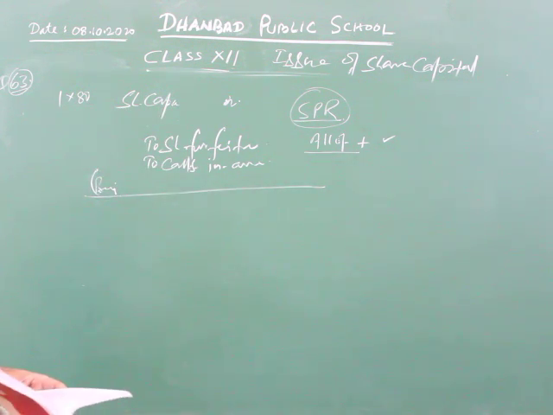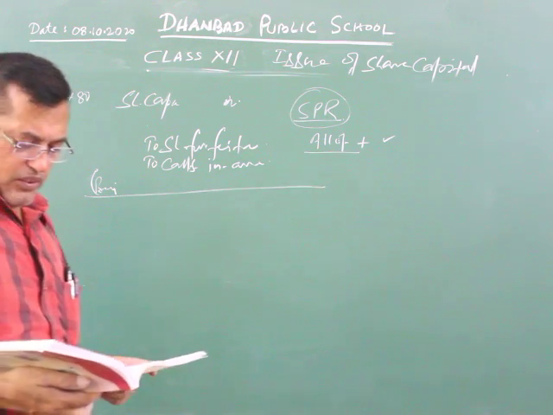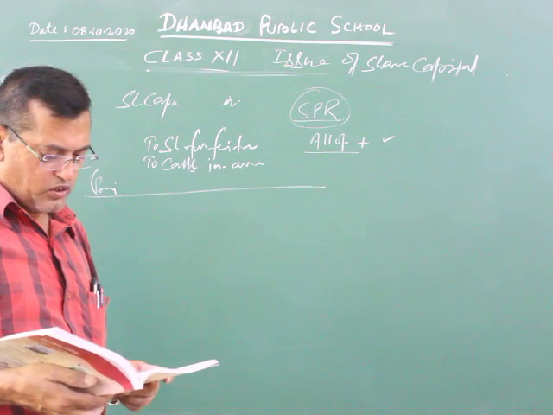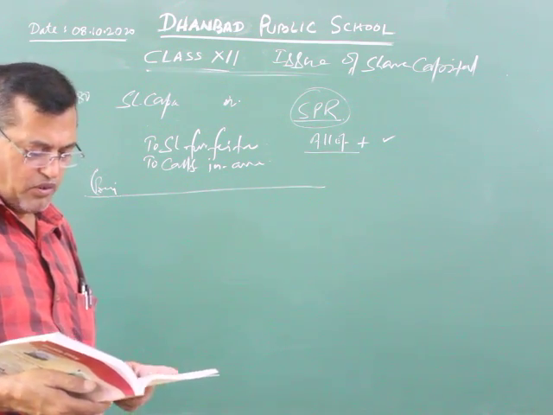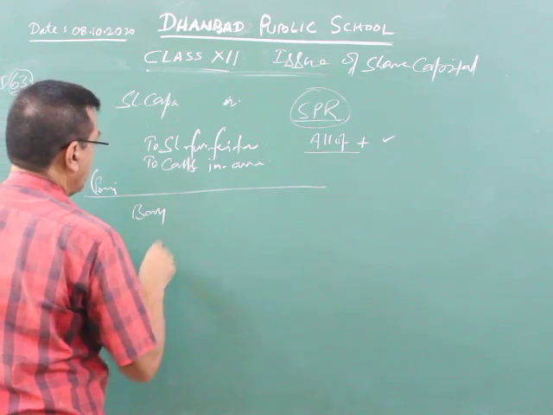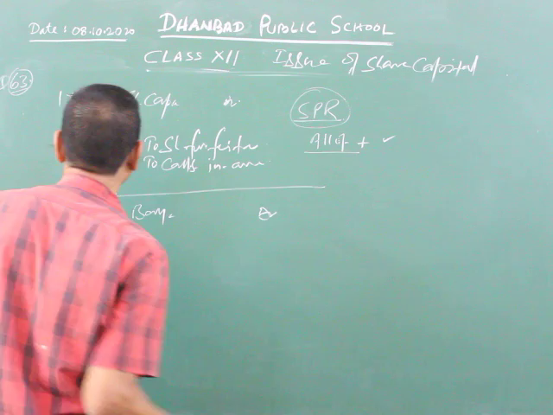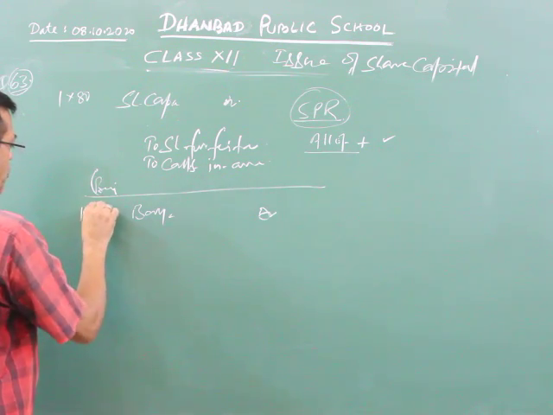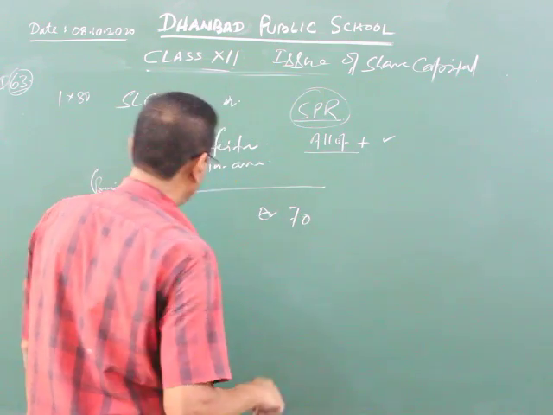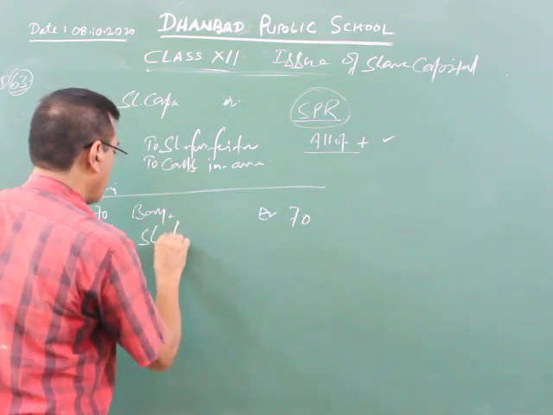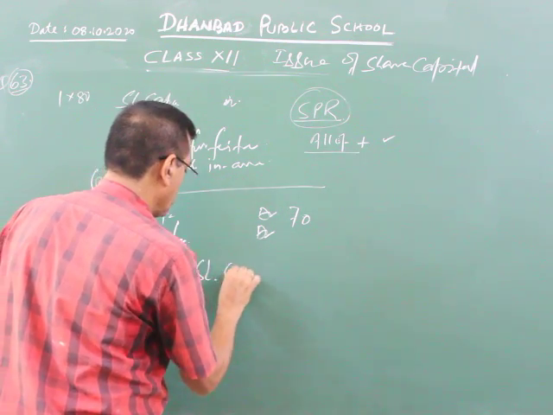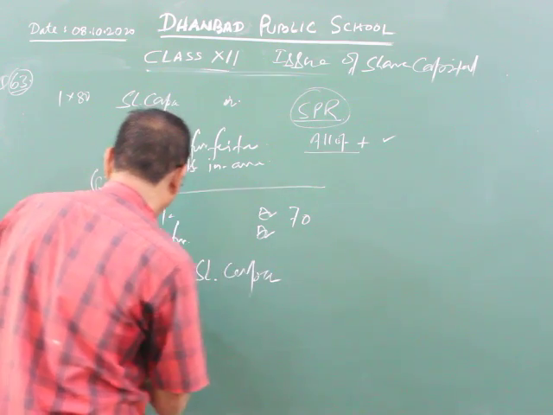Now see here: these shares were afterward reissued as fully paid up for 70 rupees. Fully paid up for 70 rupees. Now shares reissued, bank account debit. How much? One share you have sold for the value of rupees 70. Now bank will be debited by 70. Share forfeiture account debit, and here you have to write share capital account.